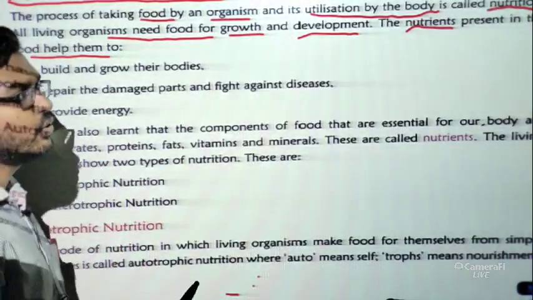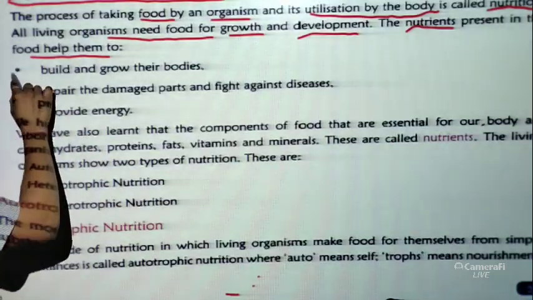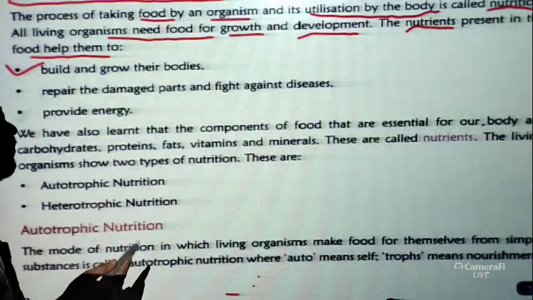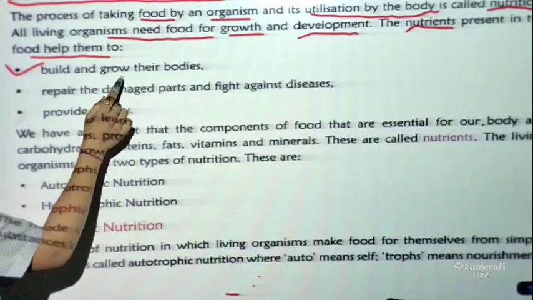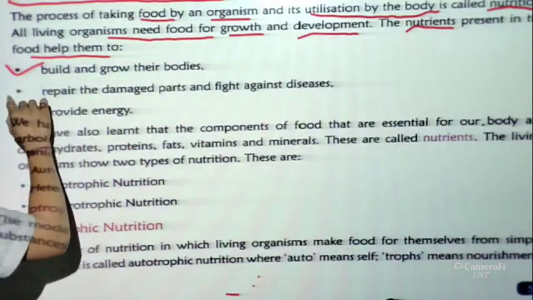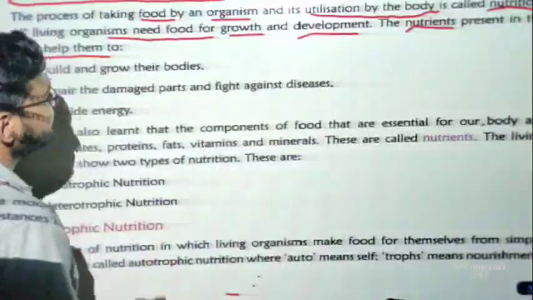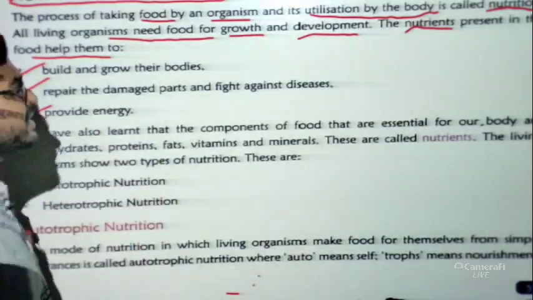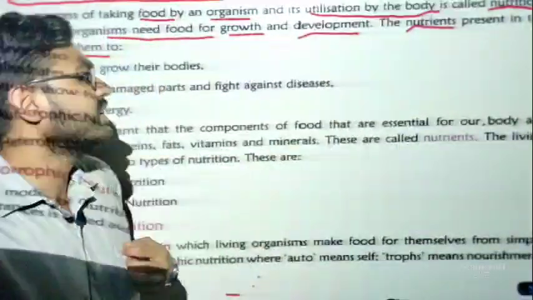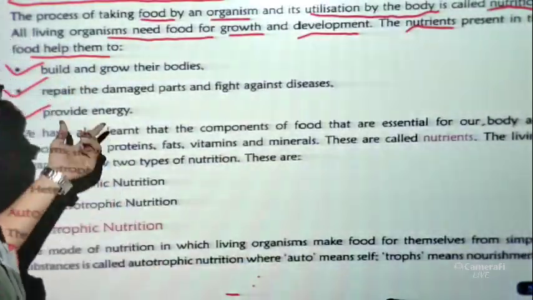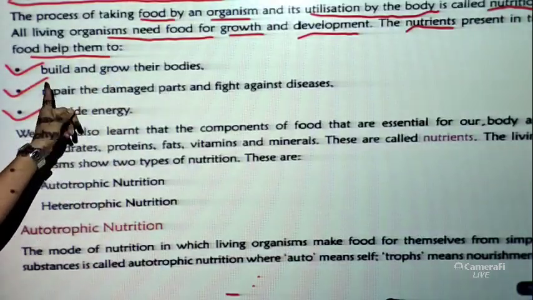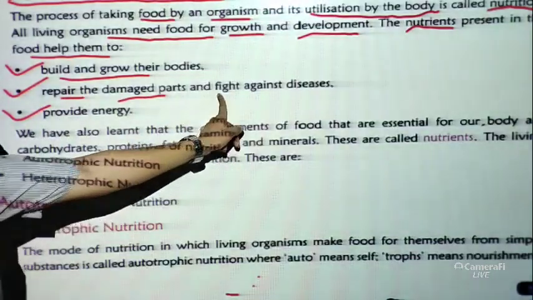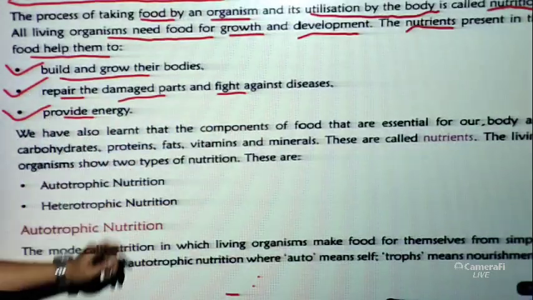What nutrients basically do is build and grow the body. If nutrients are present in the food, then they build and grow our bodies. They repair the damaged parts and fight against diseases, which is very important, and they provide energy. So these are the three basic things: if a nutrient is present in the food we are taking, we will get these benefits. It helps build and grow our bodies, repair damaged parts, fight against diseases, and provide energy.